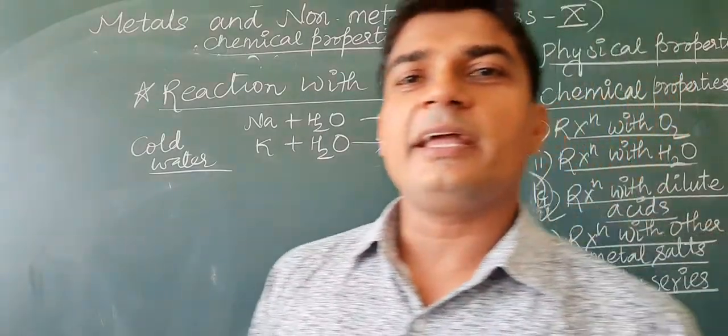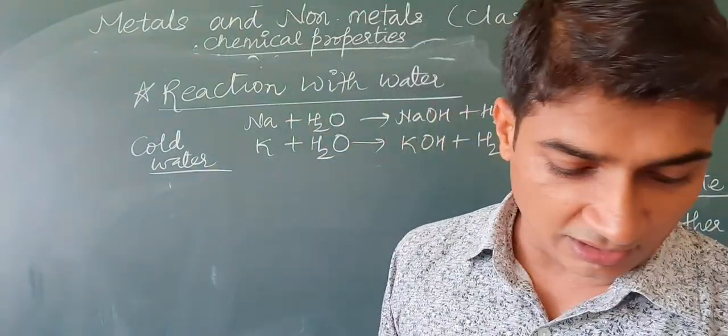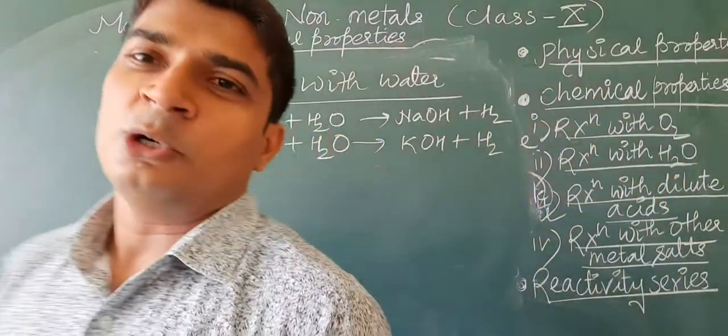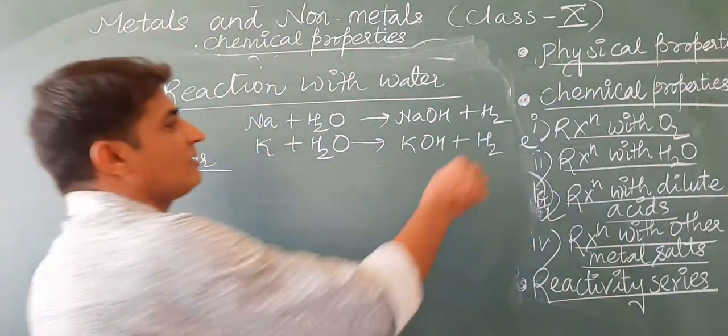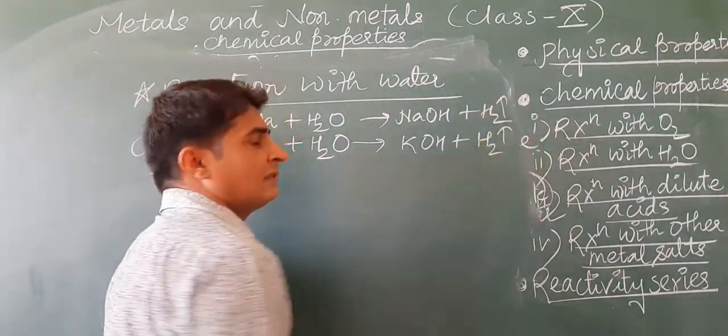They react vigorously with cold water to form hydroxide and give hydrogen gas.